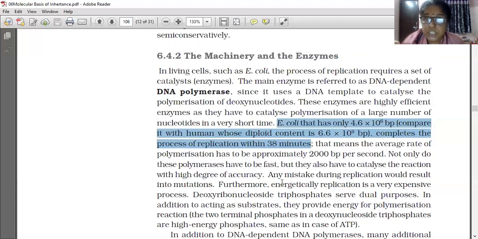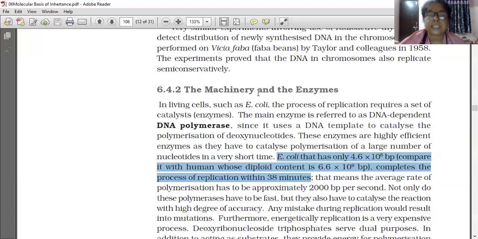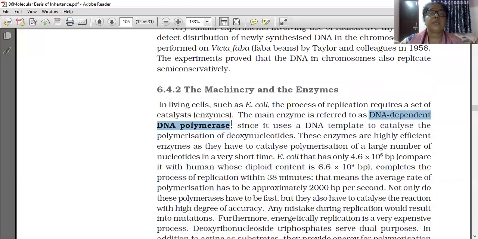So what are the machinery and enzymes required for replication, we are going to learn now. In living cells such as E. coli, the process of replication requires a set of catalysts, not only one or two; a set of enzymes is needed. The main enzyme is referred to as DNA-dependent DNA polymerase, from DNA to DNA forming.